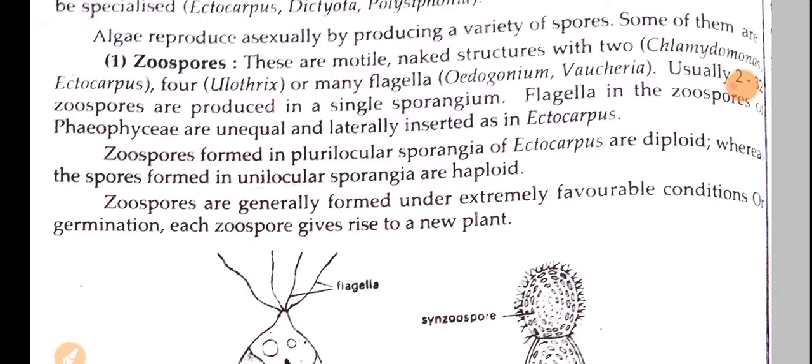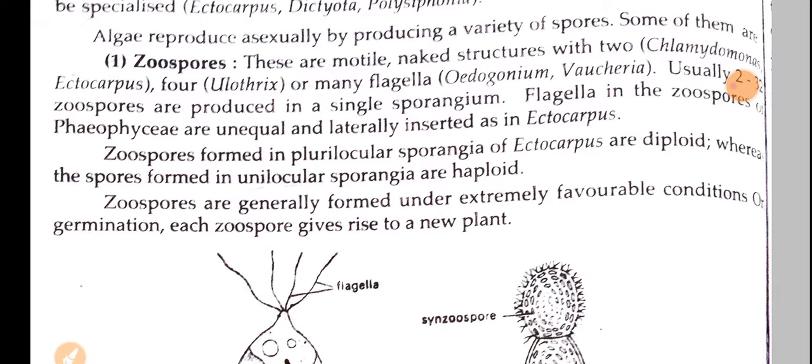So whatever zoospores are produced in plurilocular sporangia of Ectocarpus species, the zoospores produced will be diploid. Whereas in unilocular sporangia, if these zoospores were developed, these will be in haploid condition. Okay, N and 2N conditions these are. So here zoospores are generally formed under extremely favorable conditions, and on germination, each zoospore gives rise to a new plant. Okay.